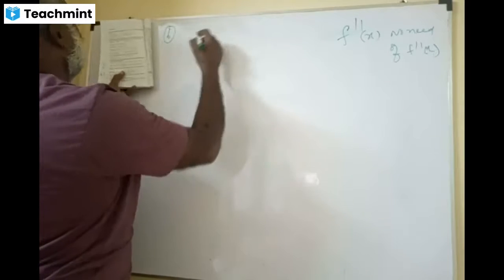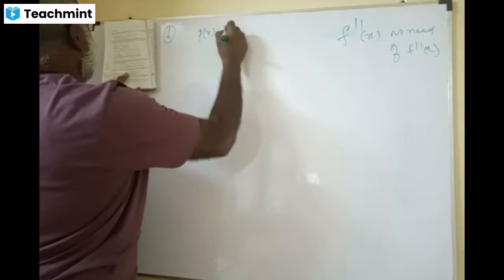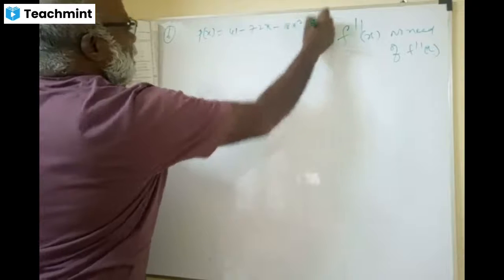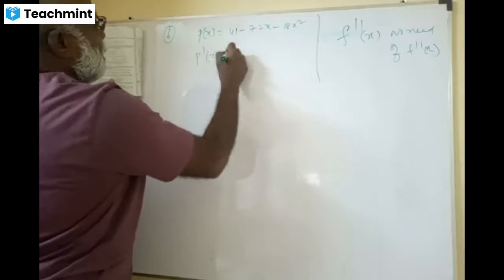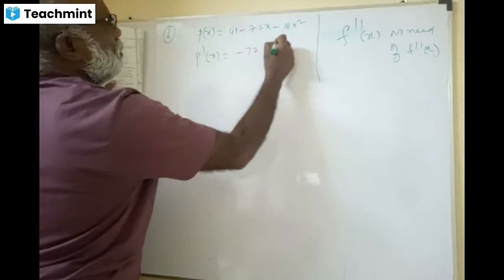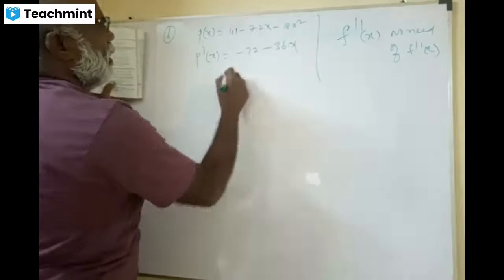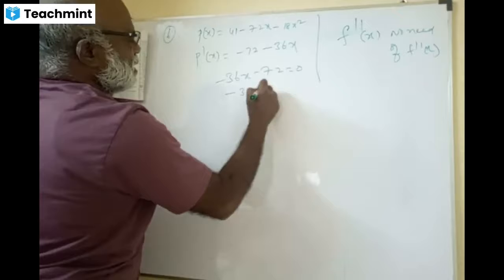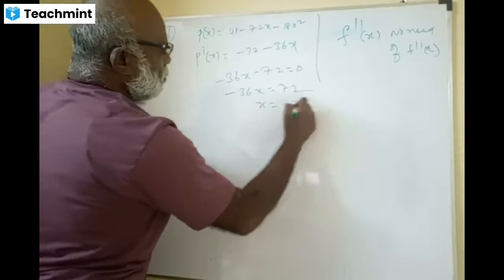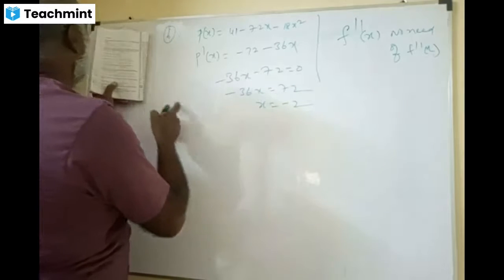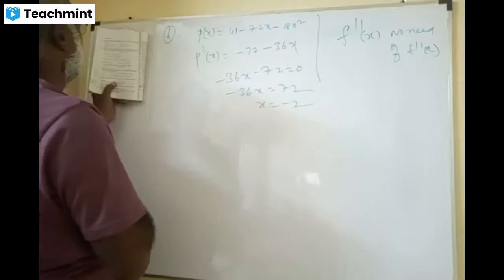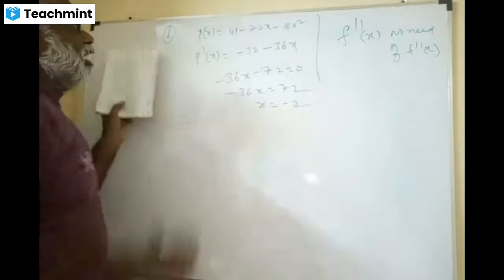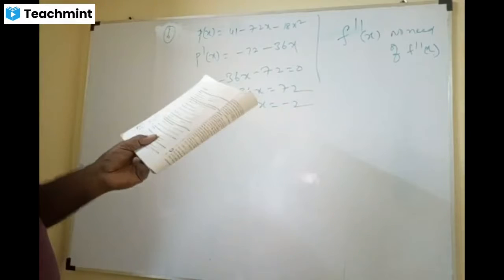Find the maximum profit that the company can make. The profit function is given: P of x is 41 minus 72x minus 18x square. P dash x you find out: minus 72 minus 36x. Equate it to 0: minus 36x minus 72 equals 0, so x equals -2. At x equal to -2, you put it in the function and find out what the profit will be.